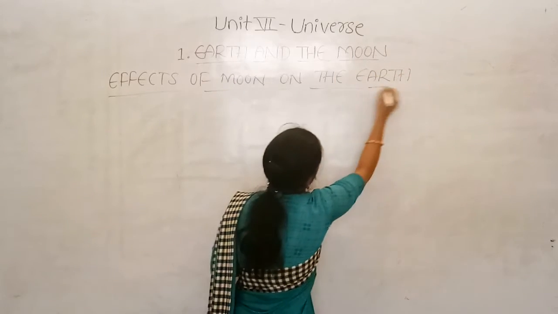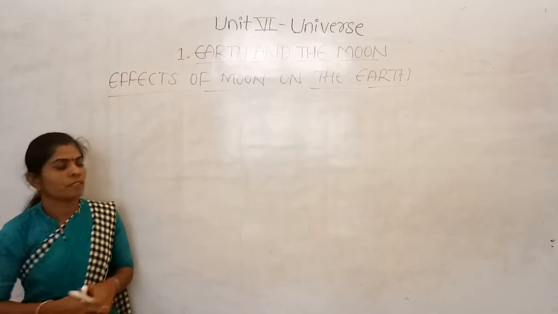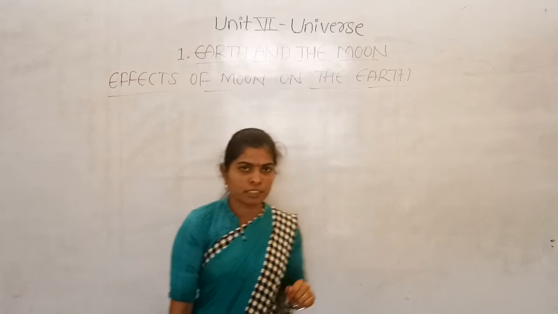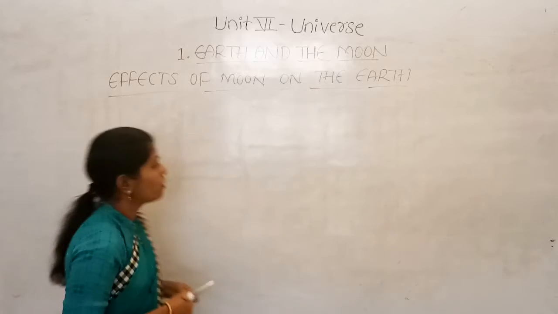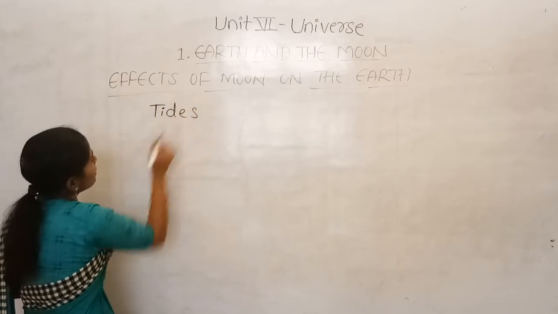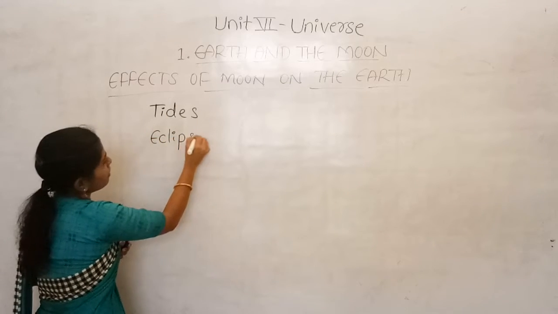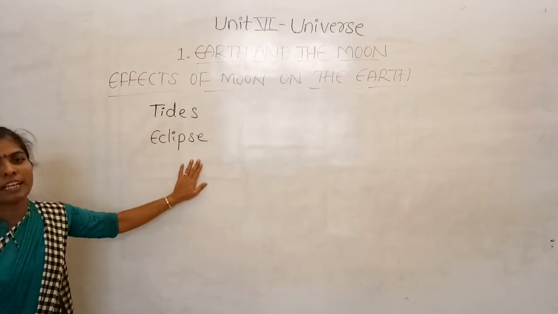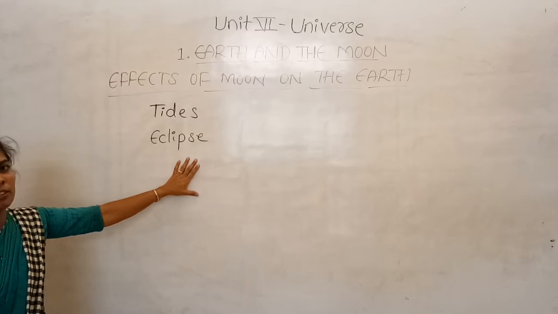Here we can observe mainly two effects. We can observe the major two effects of the moon on the earth, and they are, one is tides and another one is eclipse. Yes. About eclipses, there are two eclipses, the lunar and solar eclipse.